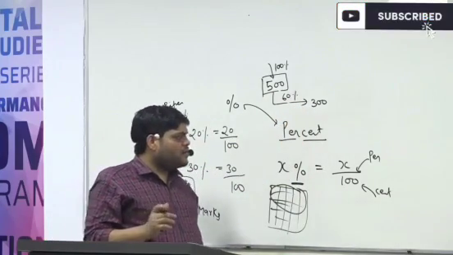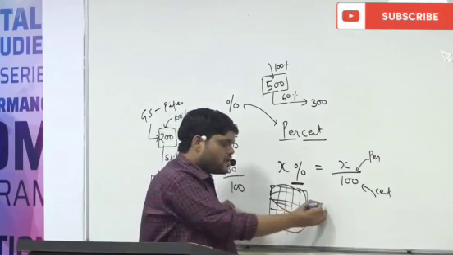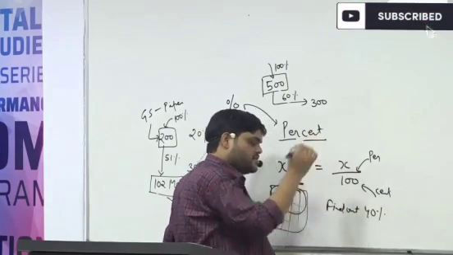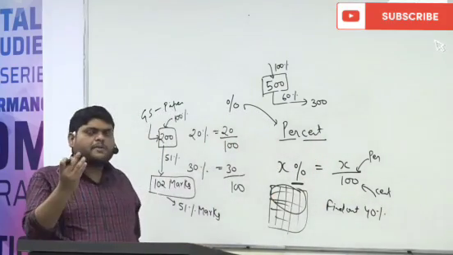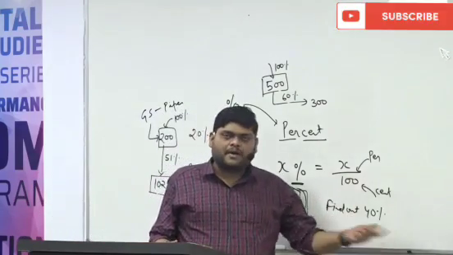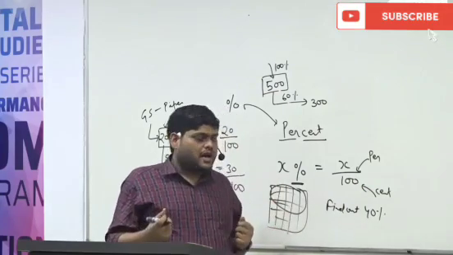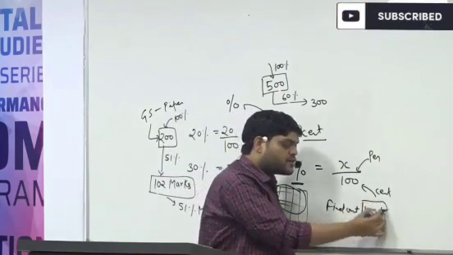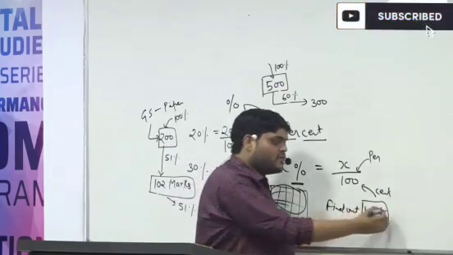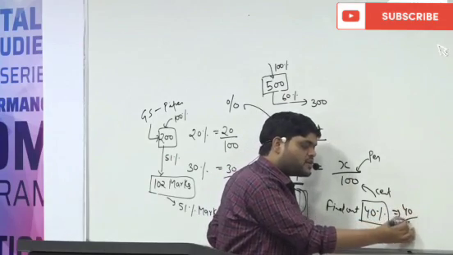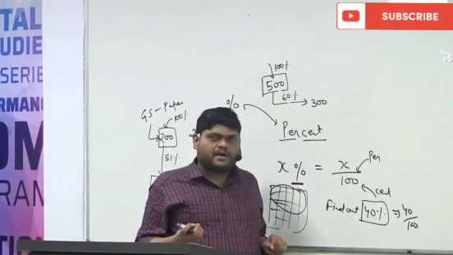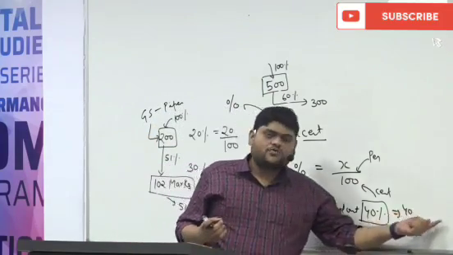Okay. Now, if I say find out 40%, what can you say? 40% of which number? 40% of what? Because whenever we say 40%, it doesn't mean anything by itself; the mathematical meaning of 40% is 40 upon 100. But if we have to find out 40% of any number, we should know 40% of what.